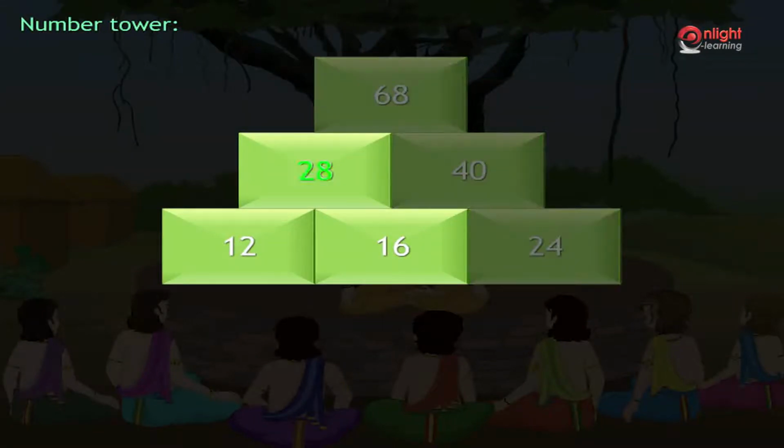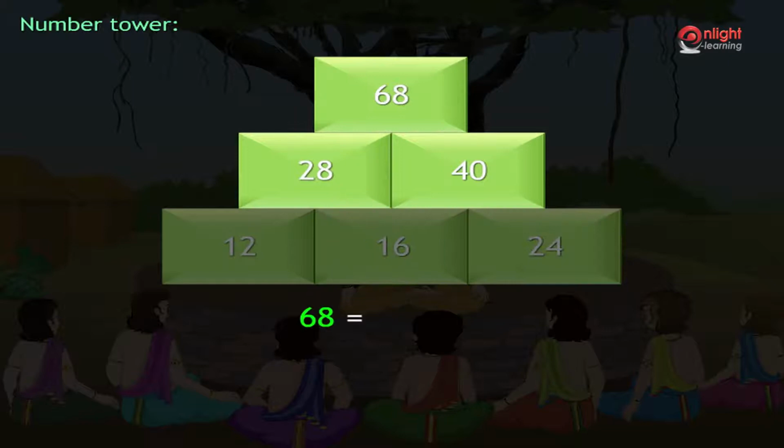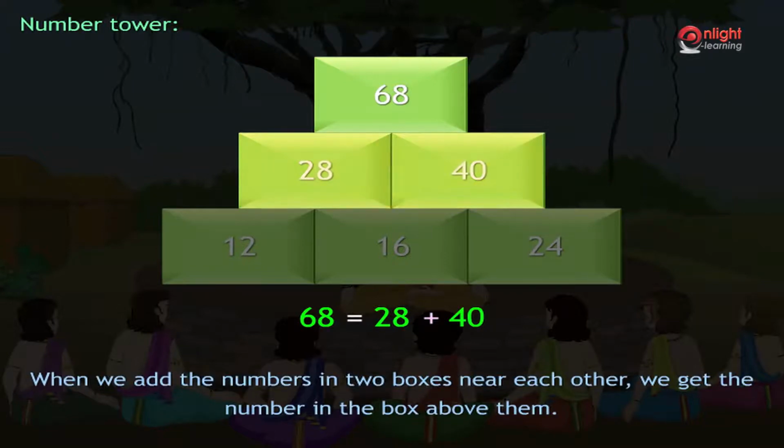We see that 28 is equal to 12 plus 16, 40 is equal to 16 plus 24, 68 is equal to 28 plus 40. Hence, we observe that when we add the numbers in two boxes near each other, we get the number in the box above them.